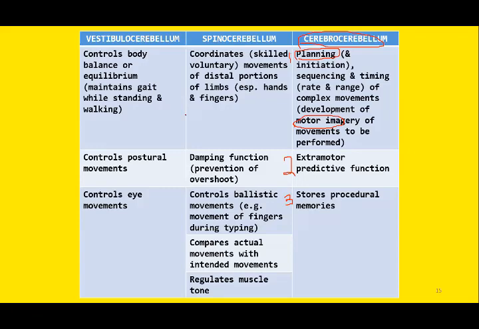So we have discussed in detail the basic anatomy of cerebellum. We have discussed multiple lobes, multiple zones of cerebellum, how fissures can divide the cerebellum into multiple lobes, and how on the basis of its embryological development we can classify cerebellum, and how on the basis of its function we can classify cerebellum.